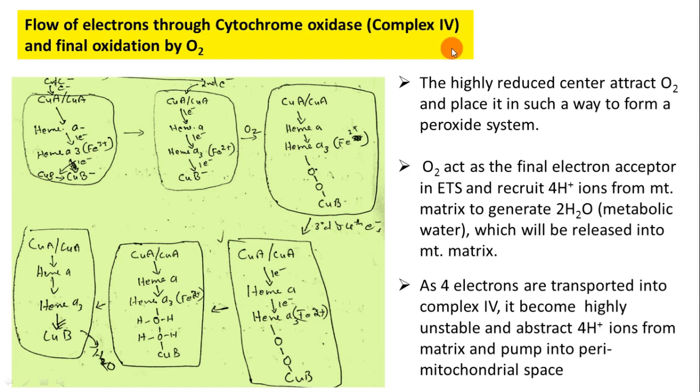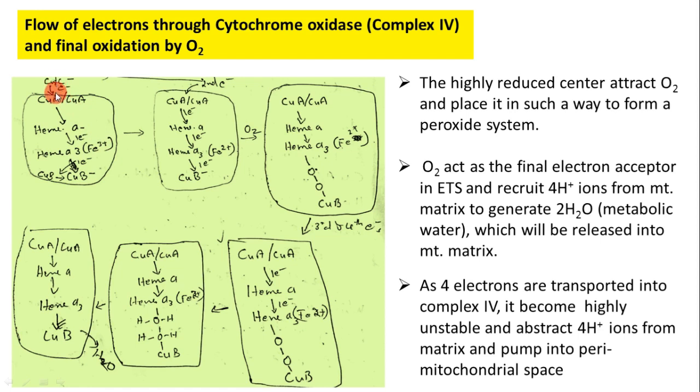And finally, the electron from complex 4 reaches molecular oxygen, and final oxidation occurs by molecular oxygen. Here you can see this is complex 4 with the copper center CuA and CuB center. In between there are 2 heme centers with ferrous ions.